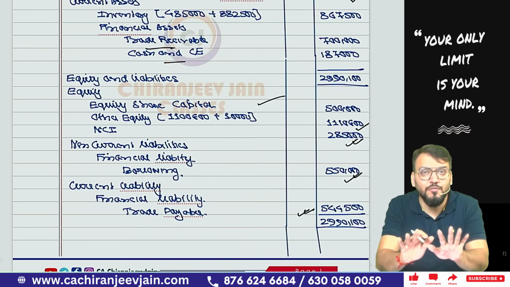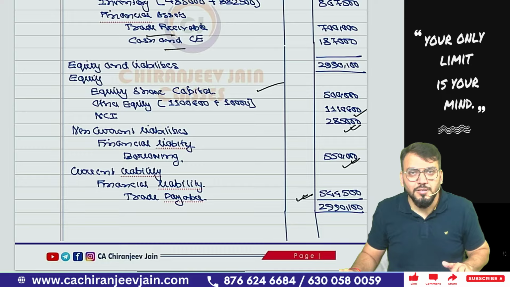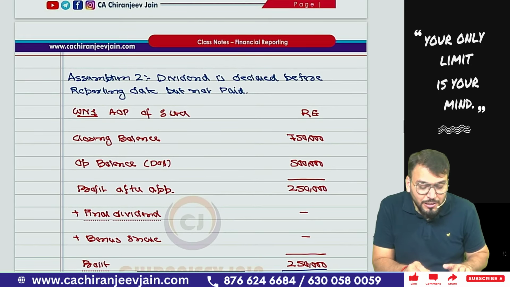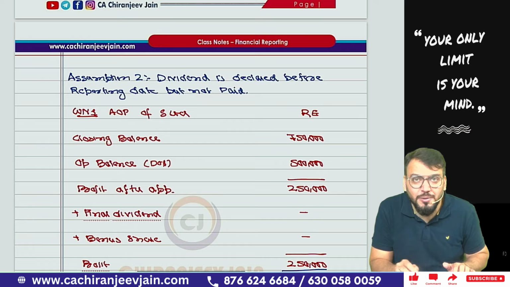This is the first. Taking the first assumption, we have done the balance sheet preparation. Now we'll take assumption number 2. Can we take? Yes, sir. Assumption number 2 is that dividend is declared before reporting date, but the amount of dividend is not paid.